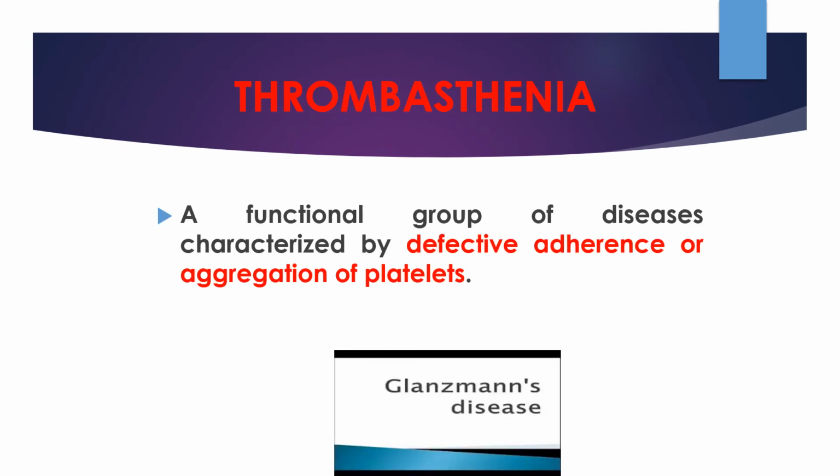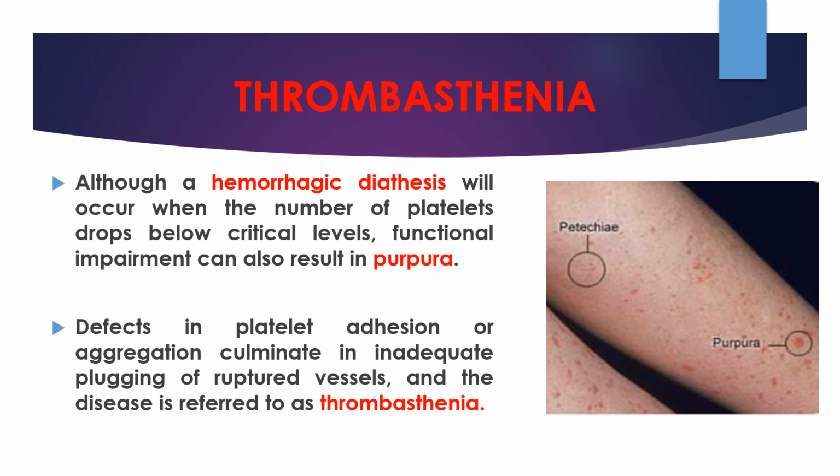Thrombasthenia, a functional group of disease characterized by defective adherence or aggregation of platelets. It is also known as Glanzmann's disease. Although a hemorrhagic diathesis will occur when the number of platelets drops below critical levels, functional impairment can also result in purpura. Defects in platelet adhesion or aggregation culminate in inadequate plugging of ruptured vessels, and the disease is referred to as thrombasthenia.